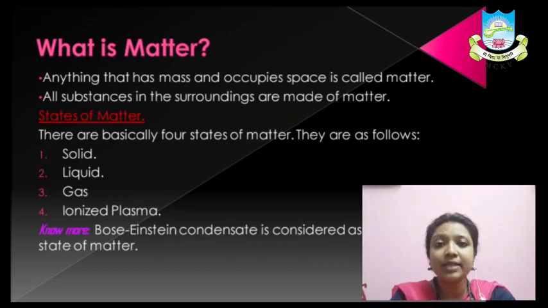So matter is made up of molecules, and molecules further are made up of atoms. So we must know what the various types of matter, the states of matter known to us, are. They are solid, liquid, gas, and one more new thing you will hear is ionized plasma. So you will have many more states of matter. I'll give you as a homework. You can find it out. Not only 4 states of matter, there are many states of matter as well, which are yet under research. So next we will learn more about matter.